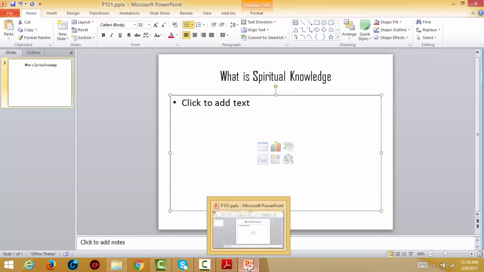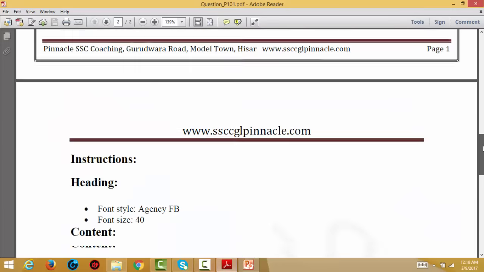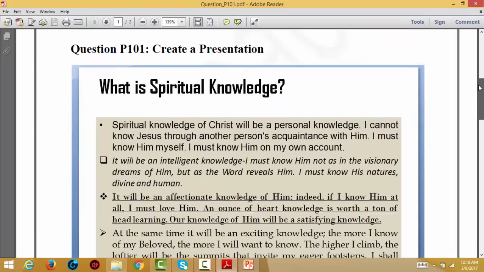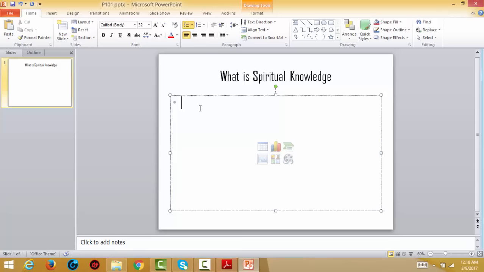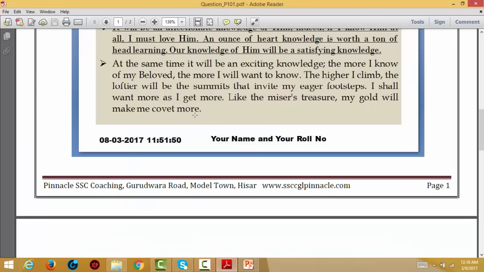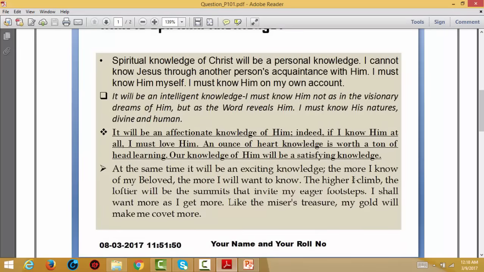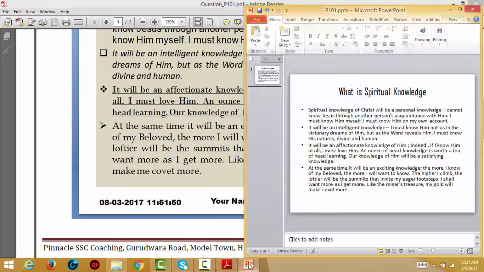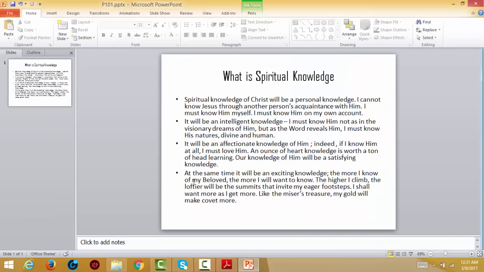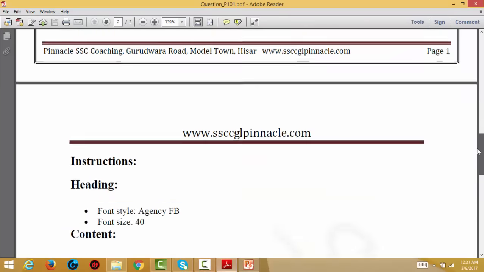And after that, now you will find this. We have done the heading in this portion, and now you have to type this entire thing. So let's type this. Now I have typed this entire content, and see, this is the entire content, as on the previous screen. Now we have to change the fonts, bullet points, and so on, according to the requirement. Let's see.